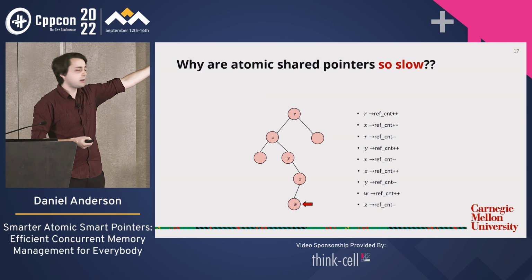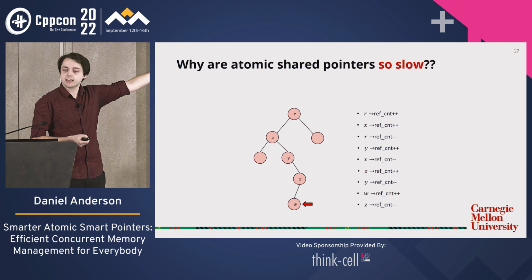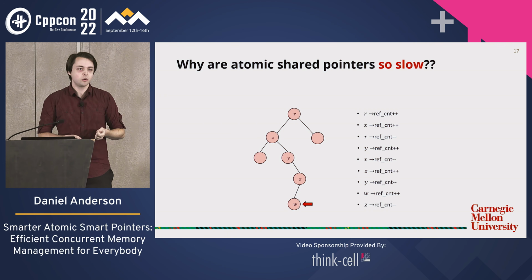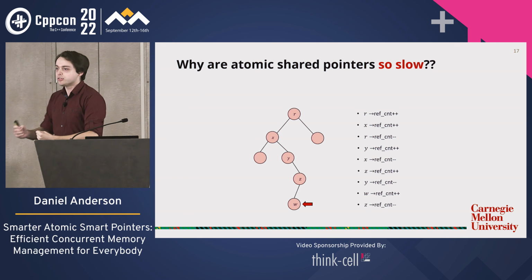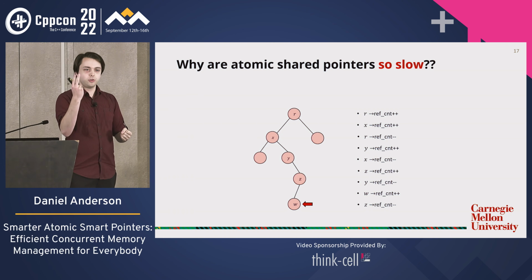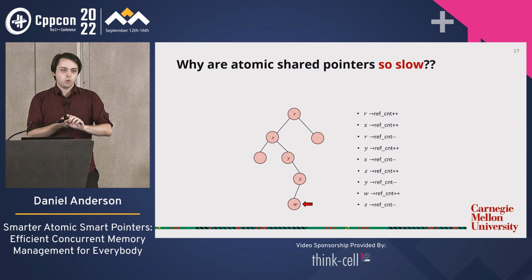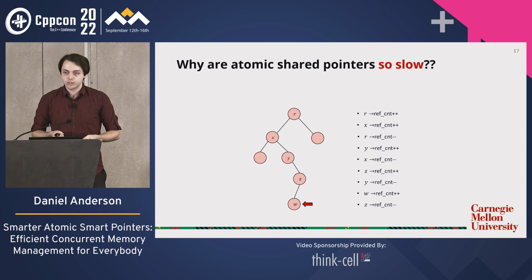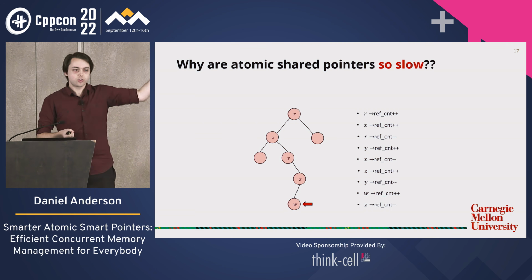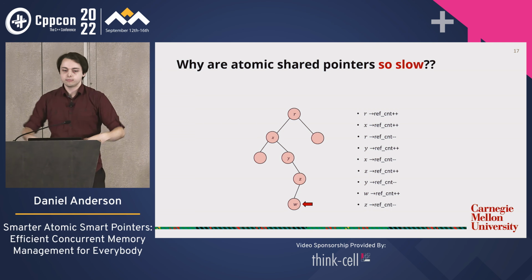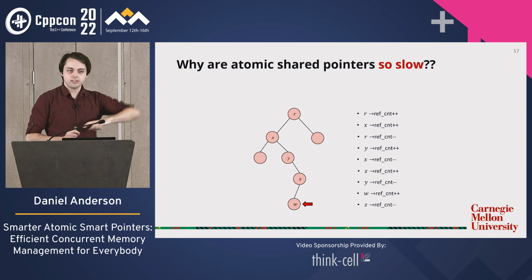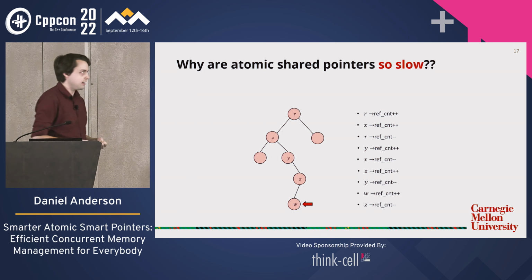What happens when I start my traversal? I have to increment the reference count of the root. What happens when the other 99% of my 100-and-something threads are also trying to read the root? They also want to increment the reference count of the root, which means 2 terrible things are going to happen. 1, they are going to be thrashing each other's caches. Okay, we're only doing reads here, so in an ideal world, in the baseline, this tree is in the cache and they're all just reading through it at lightning speed. Now, every time someone increments the ref count, it says, no, I have to kick that out of your cache because I've just changed it.